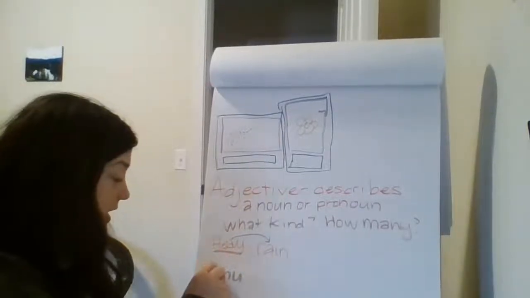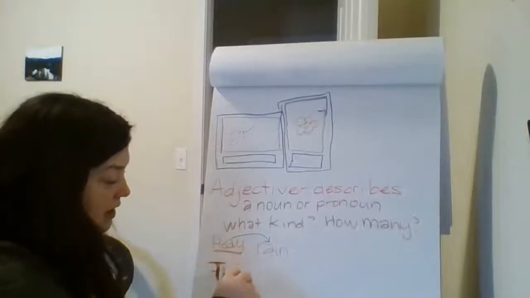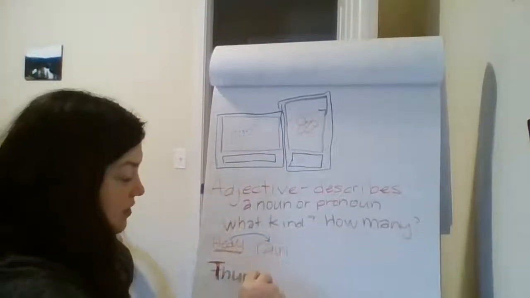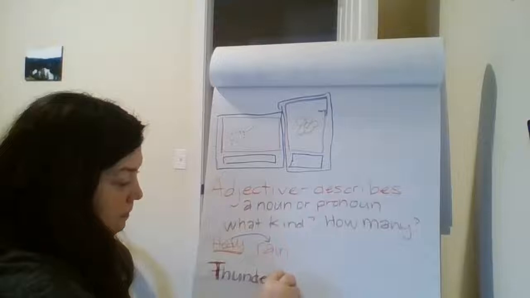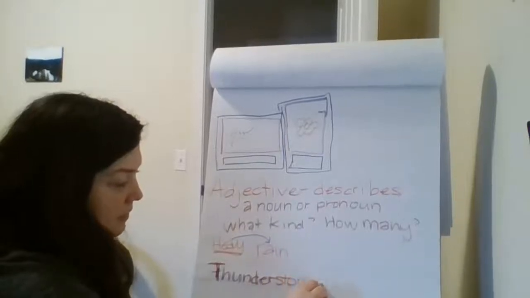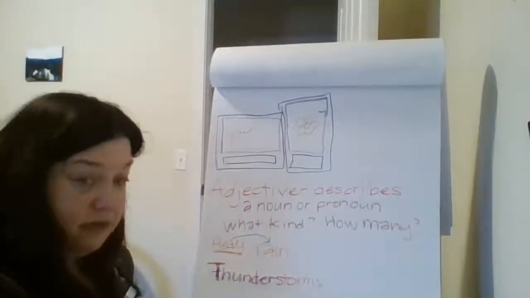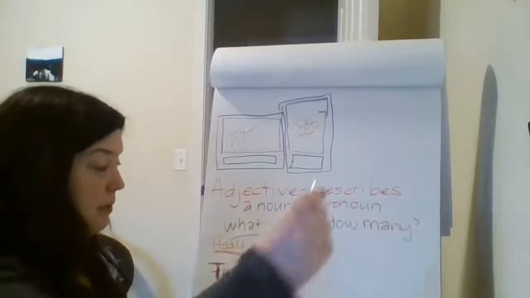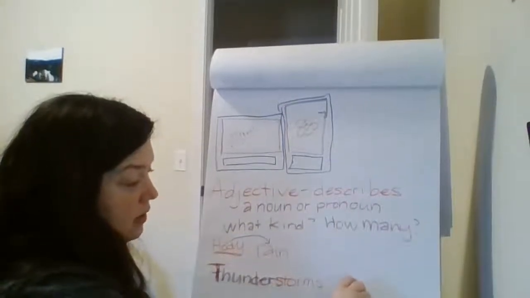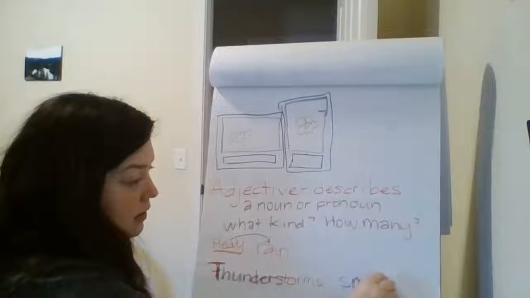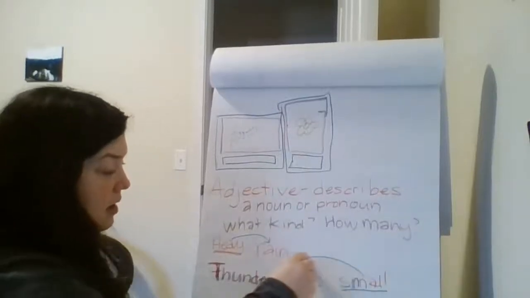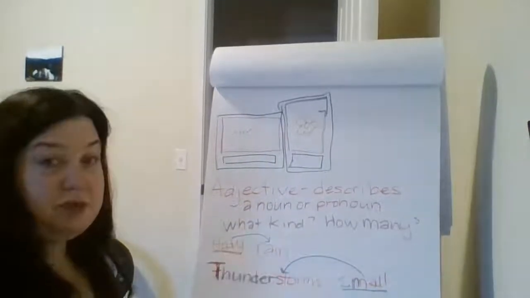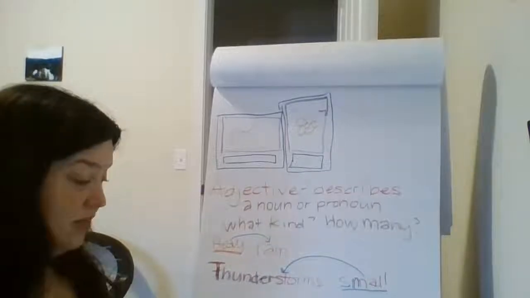And that's beginning of sentence, so that's capital. So we have thunderstorms. And then we have our verb are, our linking verb. And right behind that, we have the word small. So we're going to underline small and point towards thunderstorms because small is describing our thunderstorm.